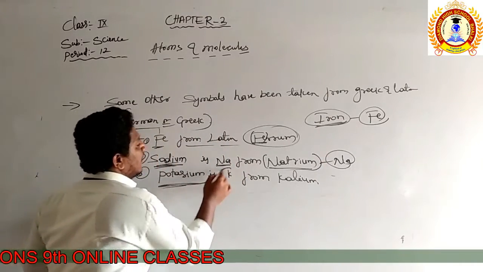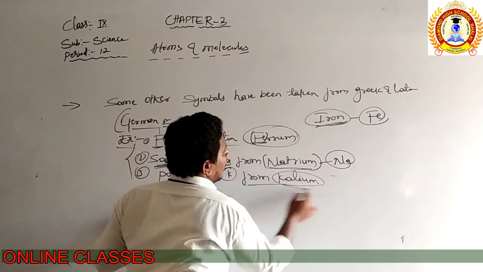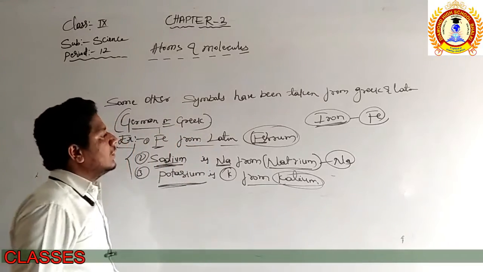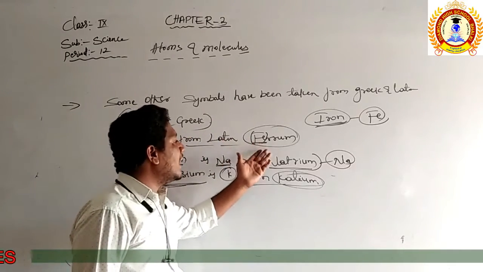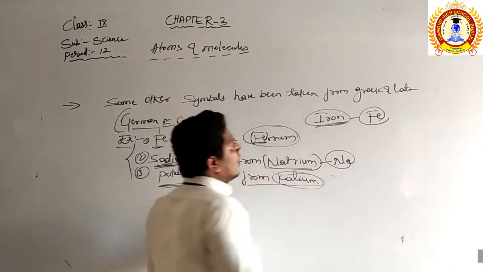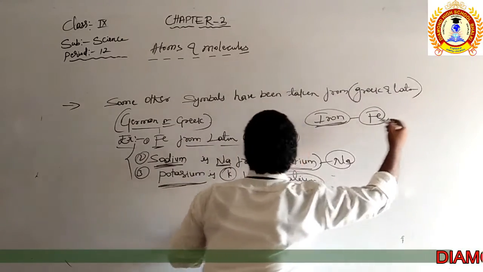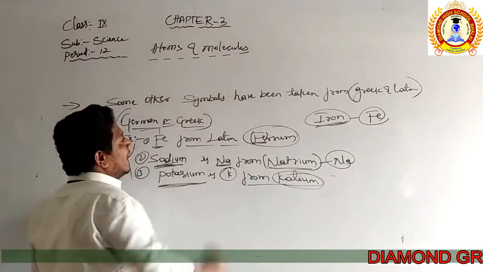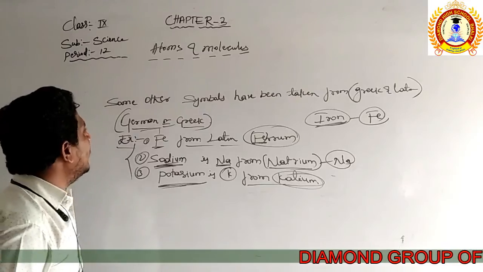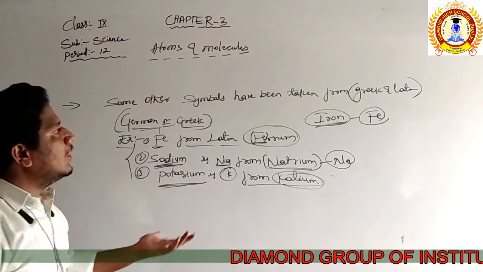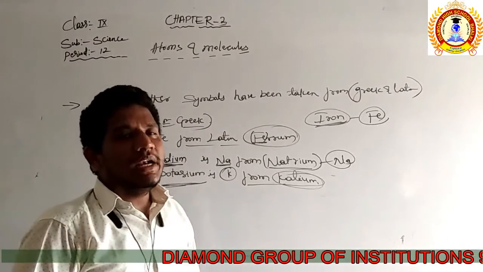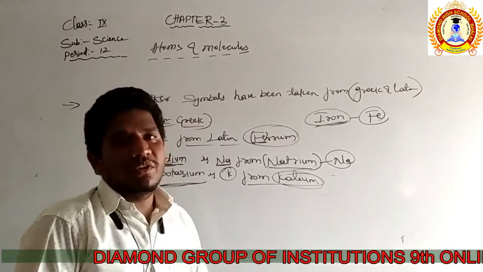Potassium is represented by K from the word kalium. So ferrum, natrium and kalium are taken from Greek, Latin or German words to represent some of the symbols of the elements. In some cases they use Greek, Latin and German words.